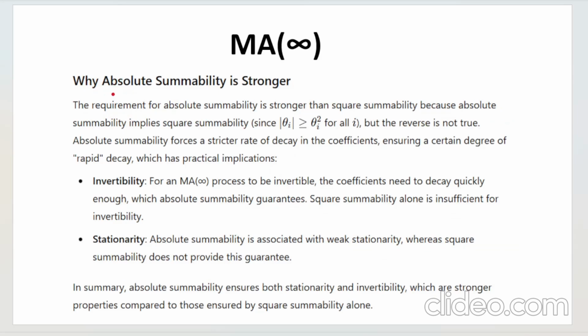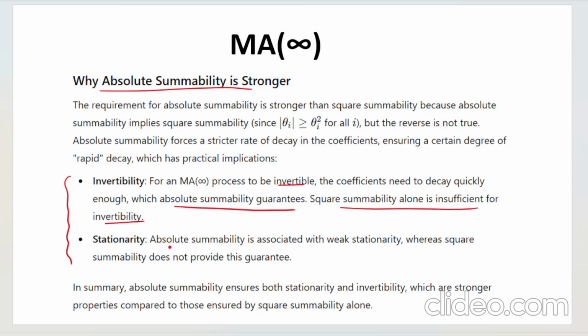And here you have a summary of why absolute summability is stronger, because it satisfies both these properties perfectly. For an MA infinity process to be invertible, coefficients need to decay quickly enough, which absolute summability guarantees. Square summability alone is insufficient for invertibility.